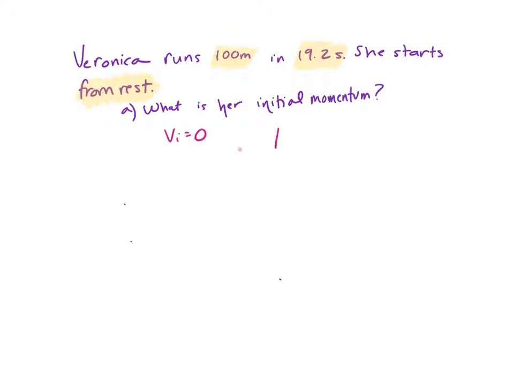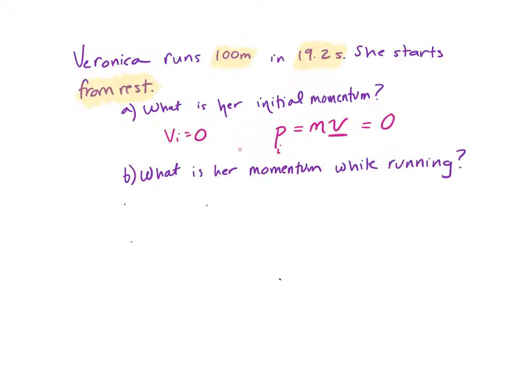then we know momentum is equal to mass times velocity. So if this was 0, we know the initial momentum has got to be 0. Once she's up and moving, she has a different velocity. So remember, velocity is equal to distance divided by time.